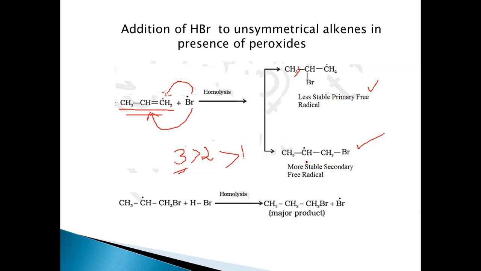But we know that this is a secondary free radical, so this is more stable when compared to that of this primary. So this is a major product which is being formed, where Br is added to the carbon with more number of hydrogens here. So this Br is going to the carbon with more number of hydrogens, or which is less substituted, following the anti-Markovnikov's rule here. So the anti-Markovnikov's rule is followed here, and the anti-Markovnikov's product is being formed, depending upon the stability of the free radicals in the presence of peroxides.